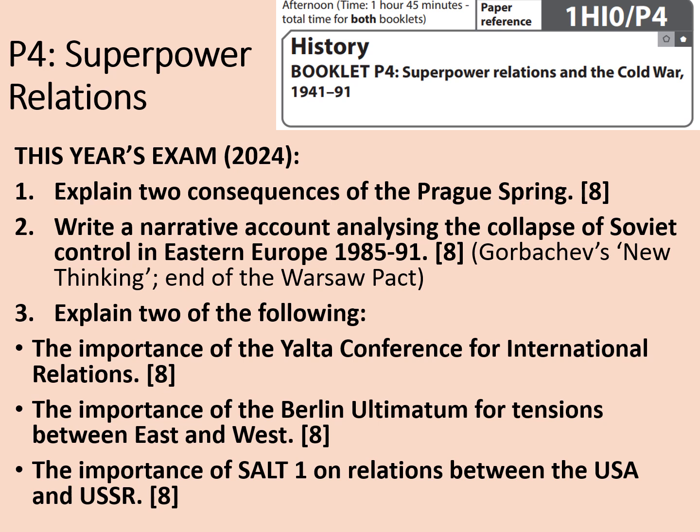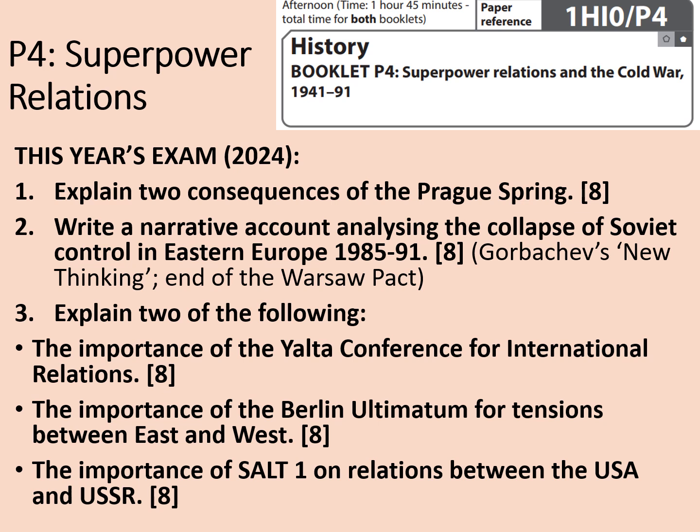And the narrative account was all right, but the one thing that was kind of picked up here was the date range. 1985 to 1991 is pretty narrow. It wouldn't include, for example, things like the events in 1983 with Able Archer and Gorbachev and Reagan having even further détente and letting relations simmer down even more.